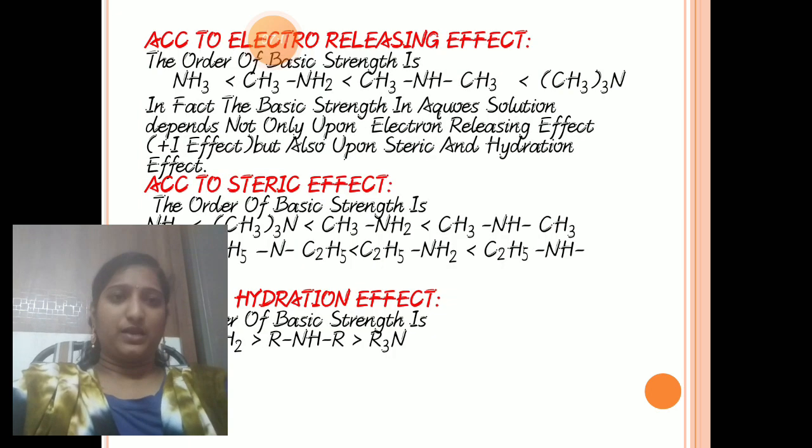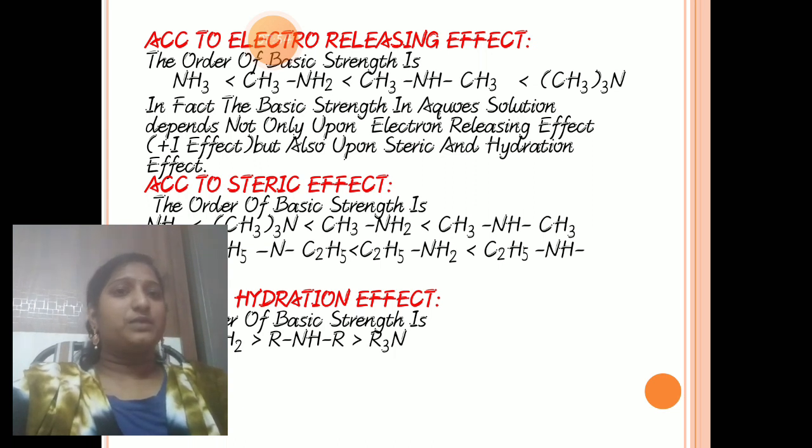According to the electron releasing effect, which is more basic? The nitrogen containing more alkyl groups is more basic. So the tertiary amine is more basic, because the nitrogen has three alkyl groups, three methyl groups, that means three electron releasing groups. So by the electron releasing effect, tertiary is more basic than secondary, secondary is more basic than primary, and primary is more basic than ammonia.